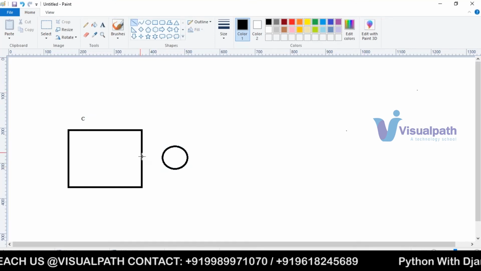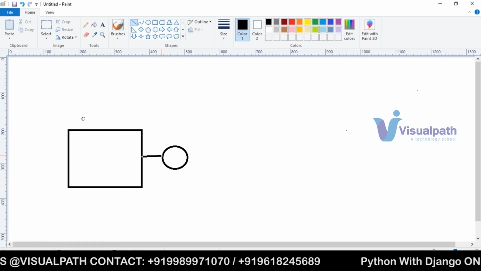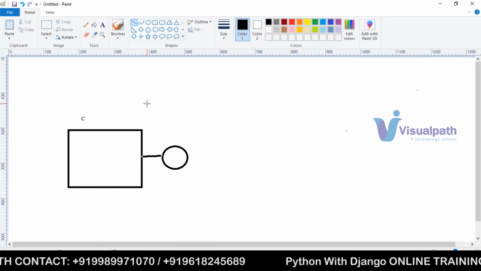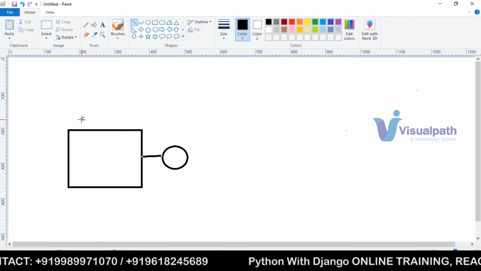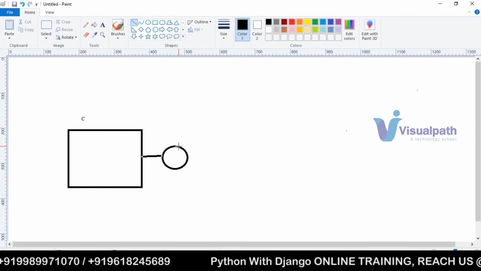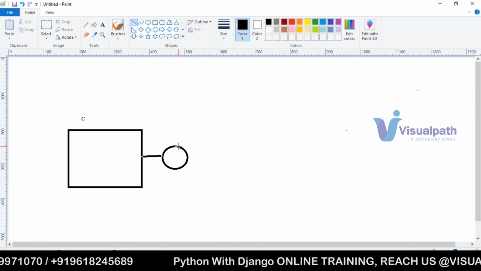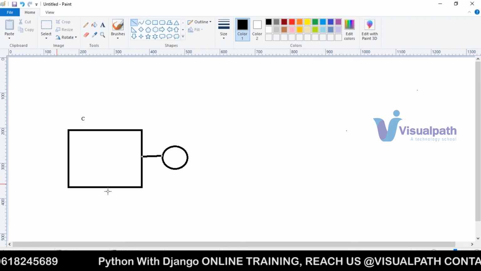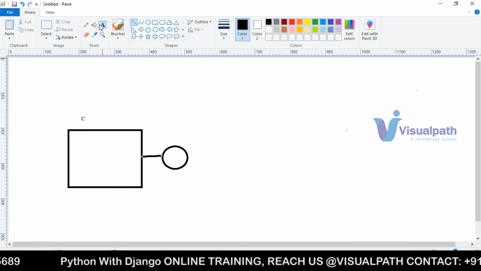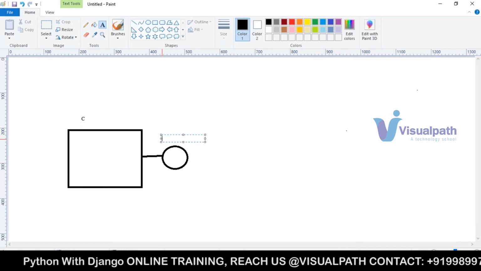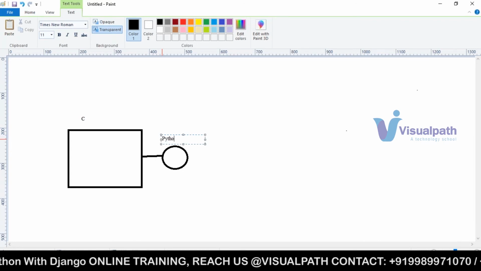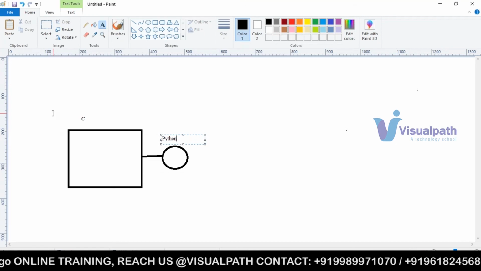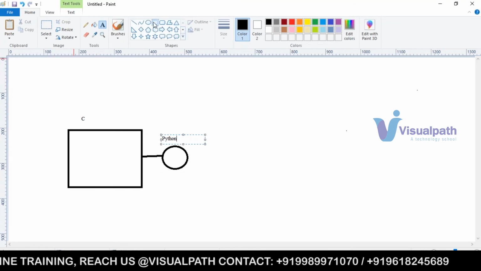So what will happen? We need to write our code in C programming language only, but extensible means the existing product is developed in C, but if you want to add some new features, because you are getting so many advantages in Python, right? To this C project, you can write Python code. New features we can develop in Python, and we can integrate these two things. This is what we call extensible.